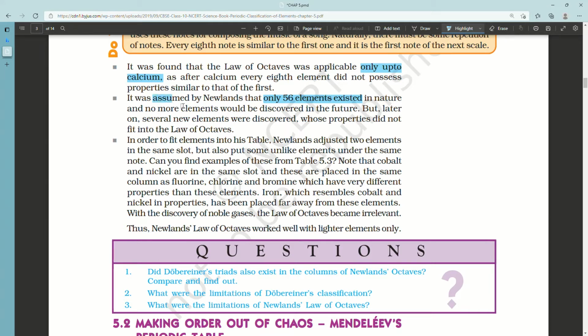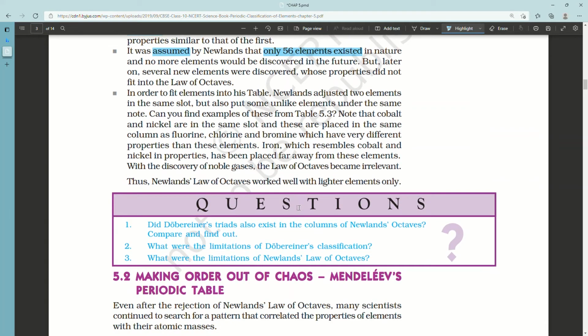But later on, several new elements were discovered whose properties did not fit into the law of octaves. In order to fit elements into his table, Newlands adjusted two elements in the same slot, but also put some unlike elements under the same note. Can you find examples of these in table 5.3?